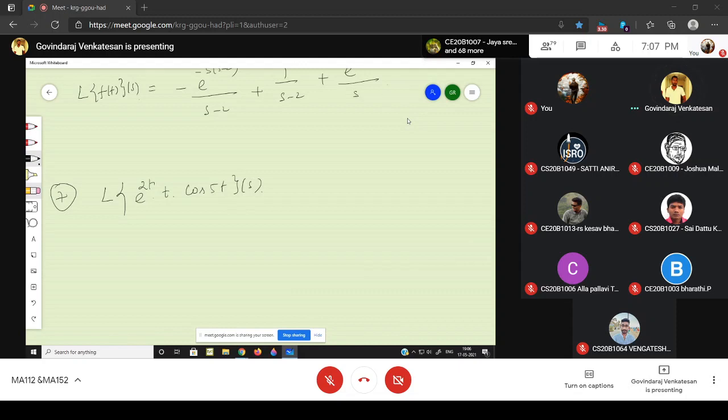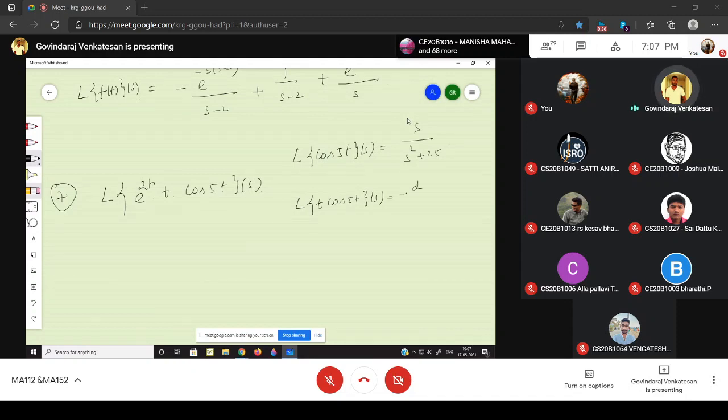Before starting this problem, we should know the Laplace transform of cos 5t. Yes, what is the answer? It is s divided by s square plus 25. And what is the Laplace transform of t into cos 5t?